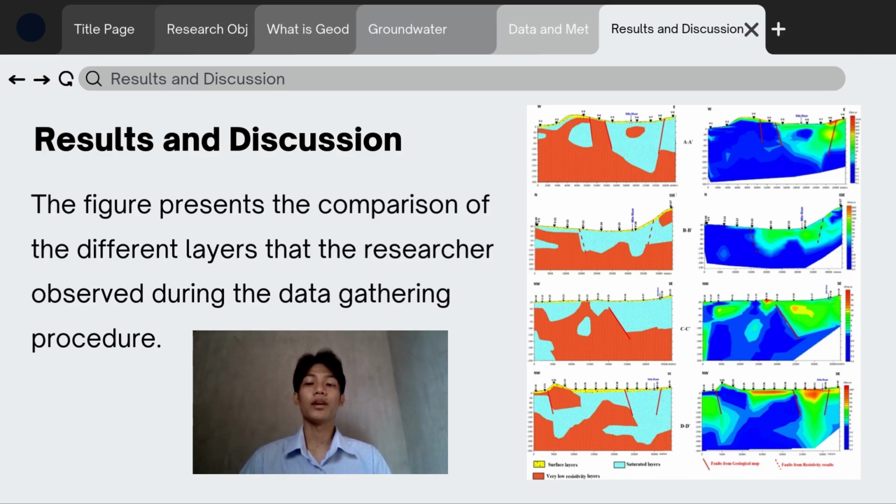To proceed with the results and discussion, the figure presents the compilation of the observation made by the researcher. Based on the findings, the first layer contains gravel, mud, and loose sands from the recent deposits. The second layer contains sand with sizes of coarse sand, medium, and fine-grained sand, followed by the clay, which represents the groundwater aquifer in the study area.